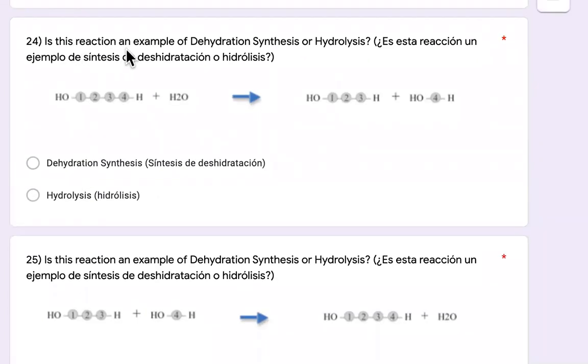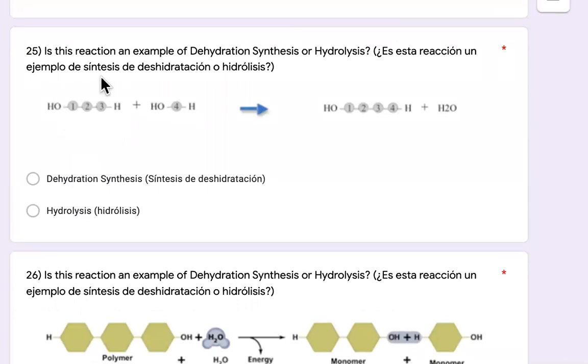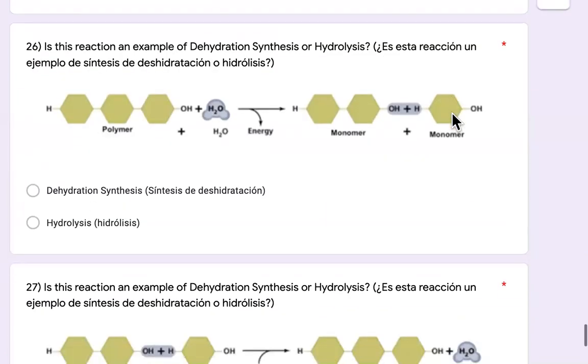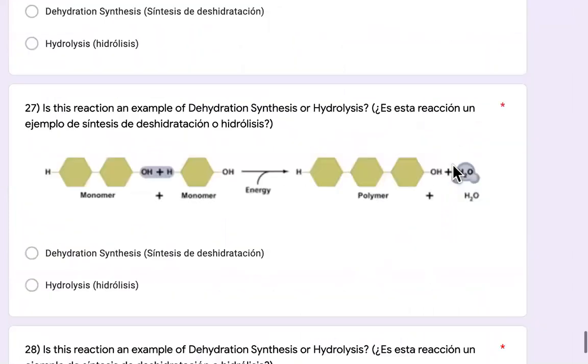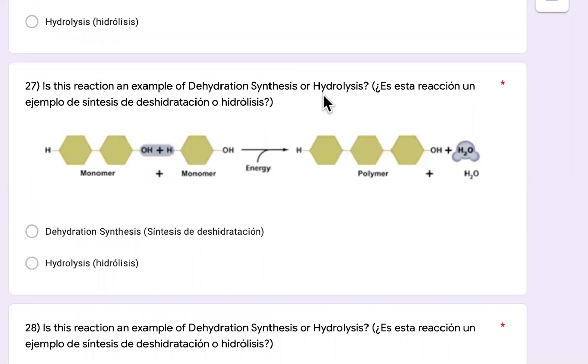24, is the reaction an example of dehydration synthesis or hydrolysis? Big molecule and water go into the chemical reaction and two small molecules come out. Dehydration synthesis or hydrolysis. 25, is this an example of dehydration synthesis or hydrolysis? Two small ones go into it and a big molecule and water come out. Is this a reaction of dehydration synthesis or hydrolysis? Polymer and water go in, two monomers come out. Is this a reaction of dehydration synthesis or hydrolysis? Two monomers go in, a polymer and water come out.